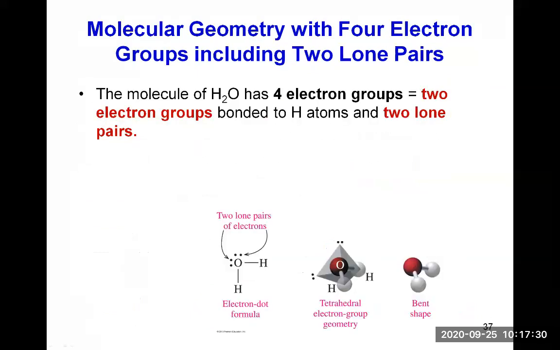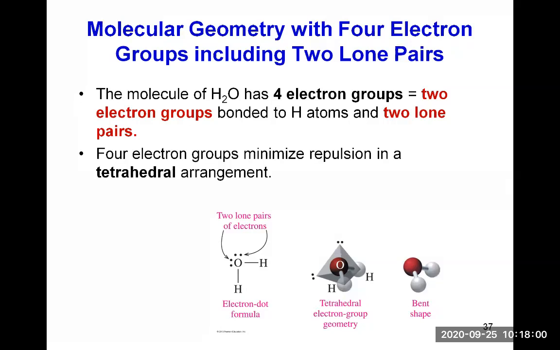Now, what is the molecular geometry with 4 electron groups, including 2 lone pairs? So sometimes you have 2 lone pairs. That's the example of water. Water, if you look at its Lewis structure here in the center of the slide, you see that oxygen, the central atom, is surrounded by 2 single bonds and 2 lone pairs. So that's 4 electron groups. Each lone pair is an electron group, and each bond is an electron group.